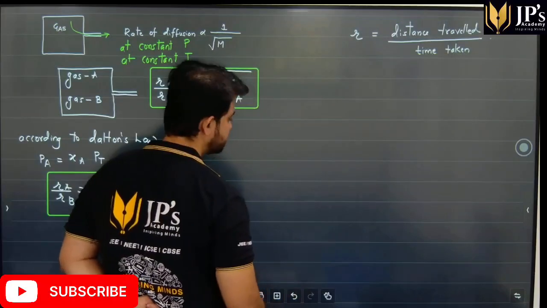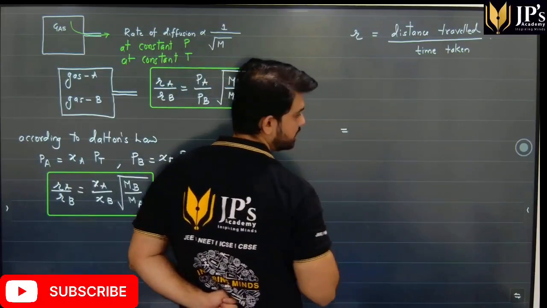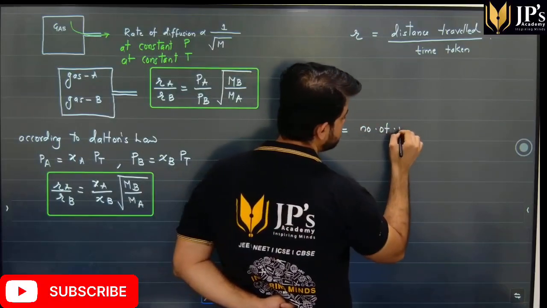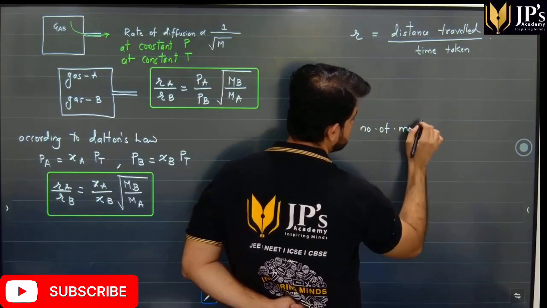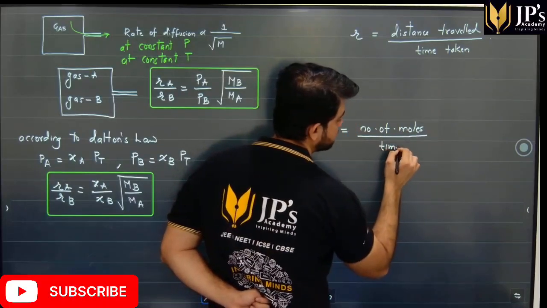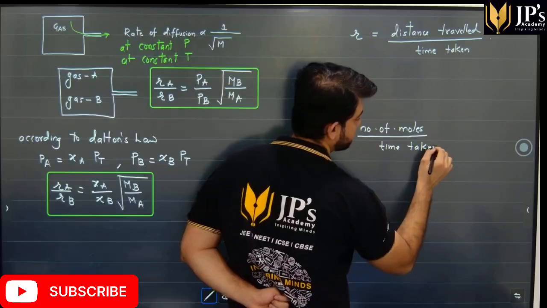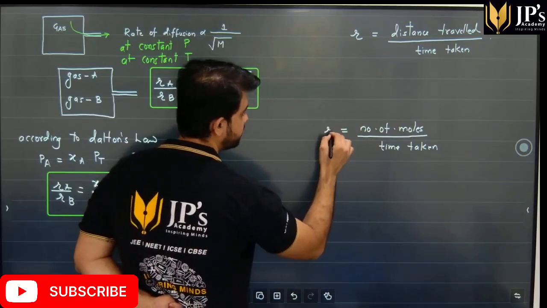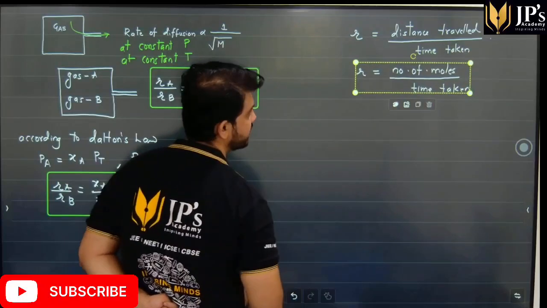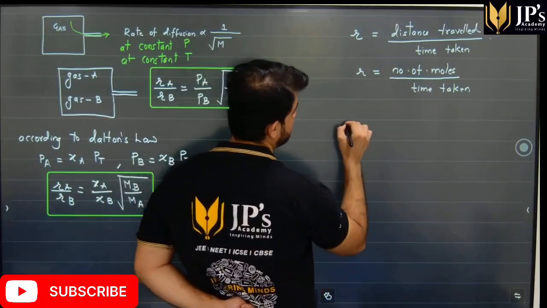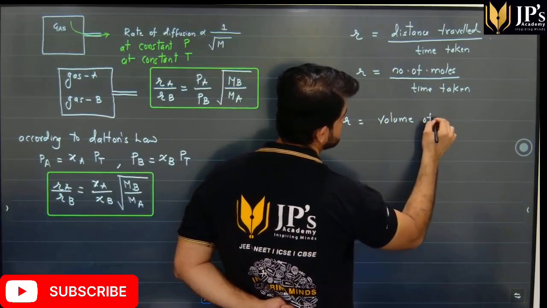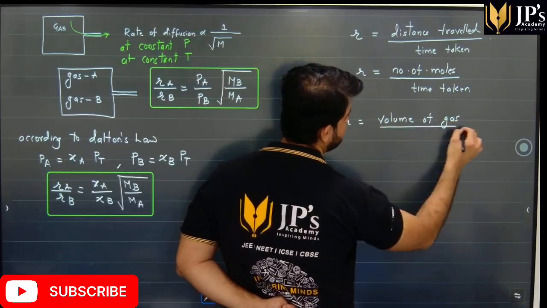Or, students, we can also say, instead of distance traveled, number of moles diffused or effused upon the time taken for that to happen. So the same law can be expressed in different ways like this. Or the volume of gas diffused upon time taken.